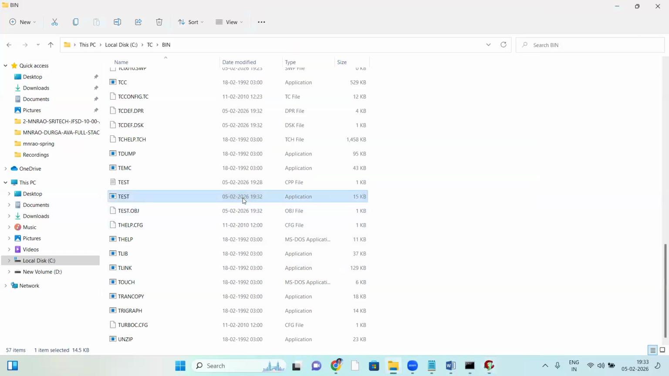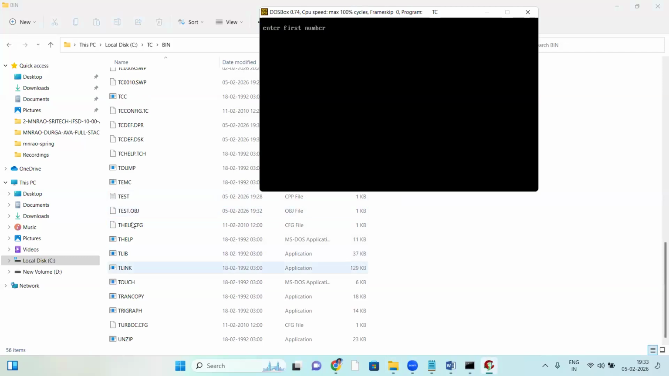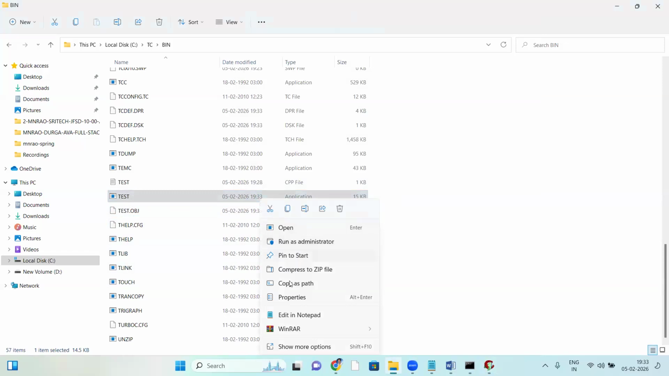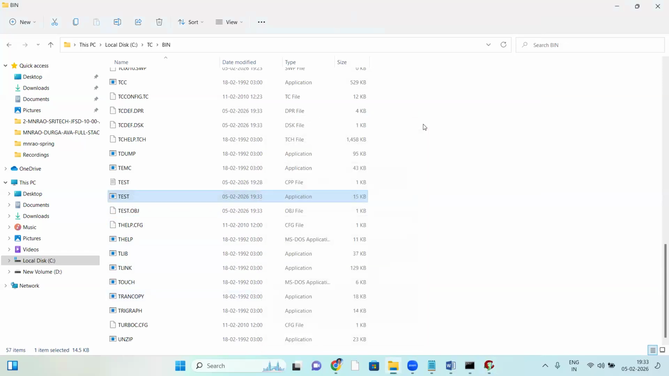I'm deleting this exe file. The test exe file is deleted. Now run it here. Observe, the second exe file is created now. Just now created exe file, check the properties. See the .exe file. That's it. So this is the working of the compiler.